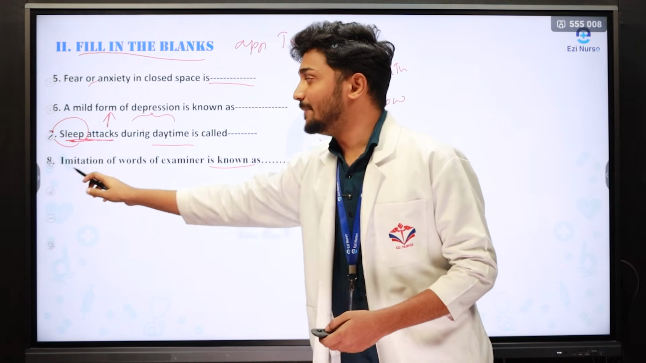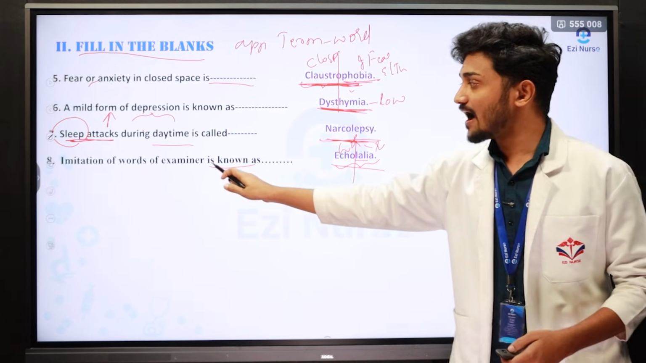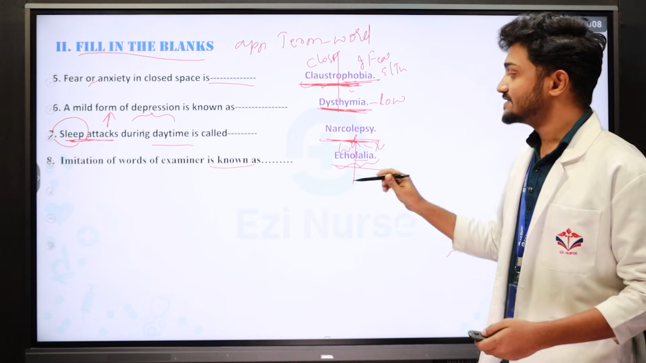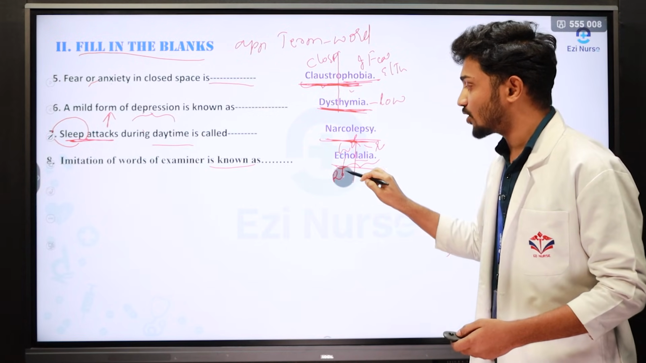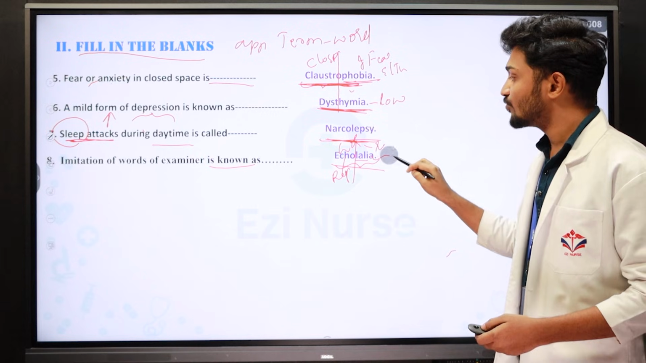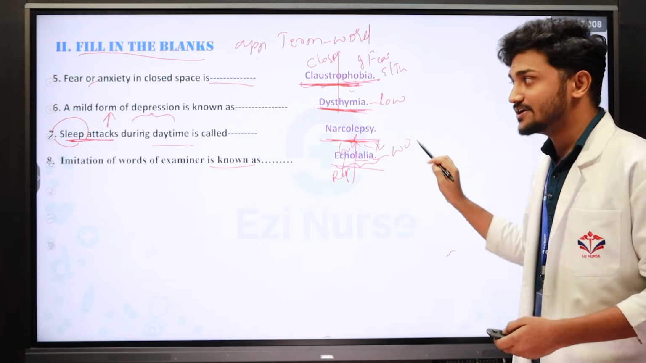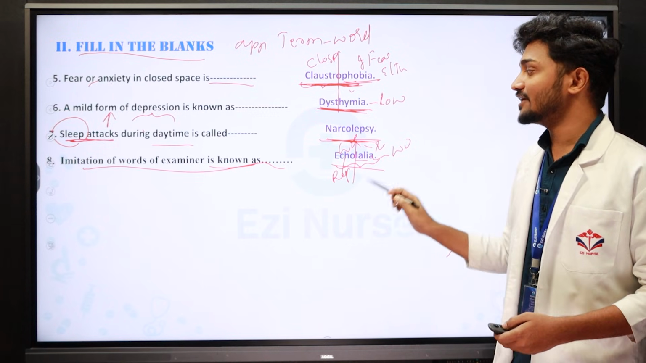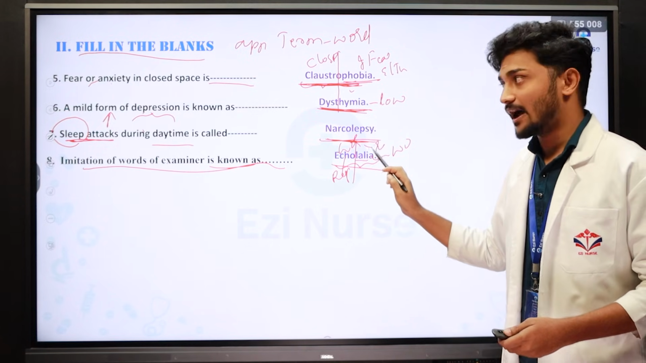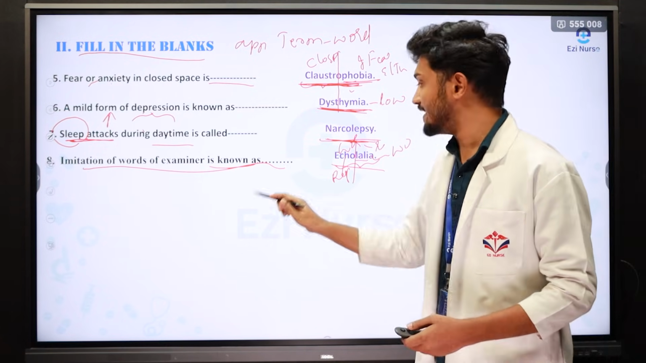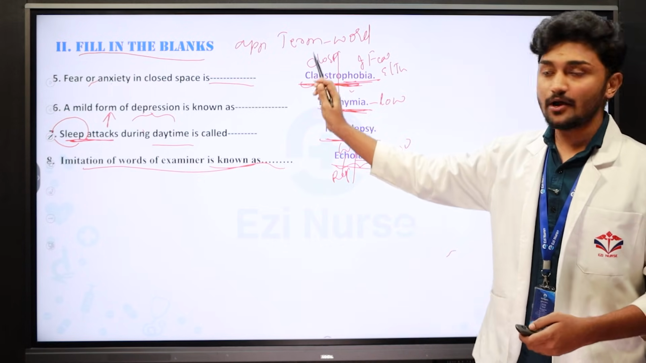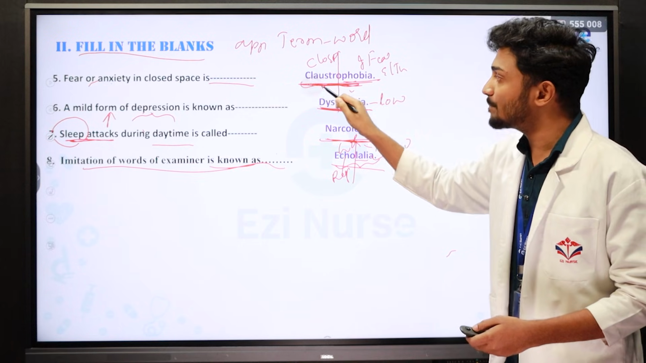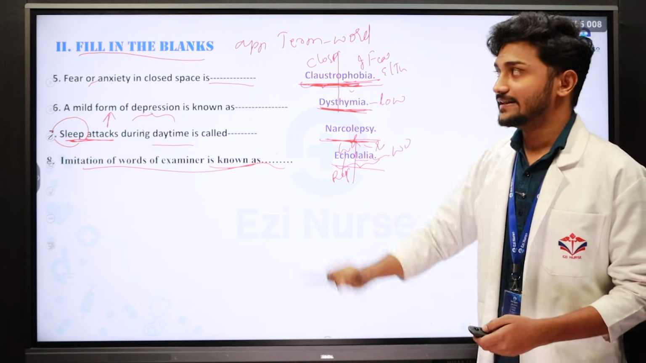The next question: imitation of words of examiner is known as what? The answer is echolalia. See, echo means repetition. Lalia means words. The repetition of the words is collectively called echolalia. Then appropriate answer for this fill in the blank is echolalia. So far, I hope you can understand the fill in the blanks. You people should give an appropriate terminology for the fill in the blanks.